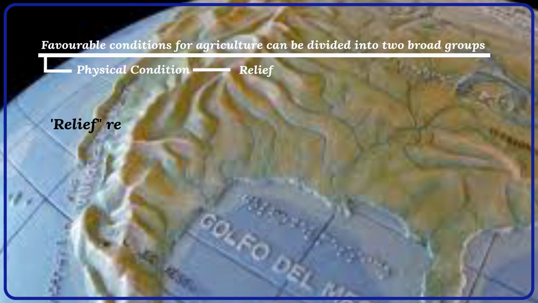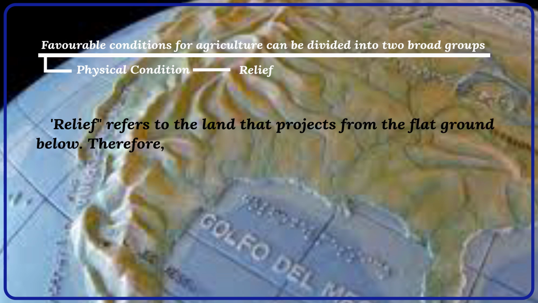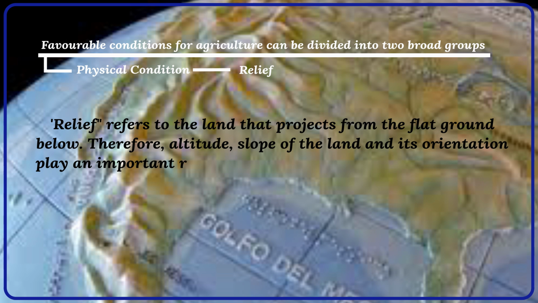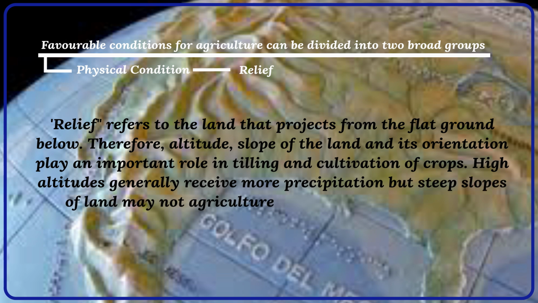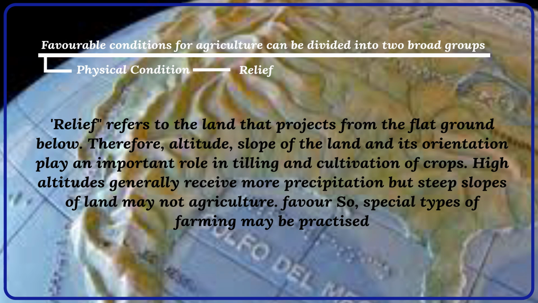Relief. Relief refers to the land that projects from the flat ground below. Therefore, altitude, slope of land, and its orientation play an important role in tilling and cultivation of crops. High altitudes generally receive more precipitation, but steep slopes of land may not favor agriculture. So, special types of farming may be practiced.